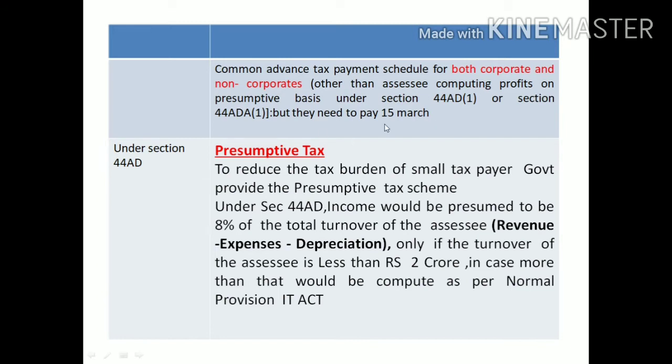Normally advance tax is paid quarterly, in four quarters, but assessees under section 44AD and section 44ADA get the exemption to pay the advance tax once in a year, on or before 15th March.